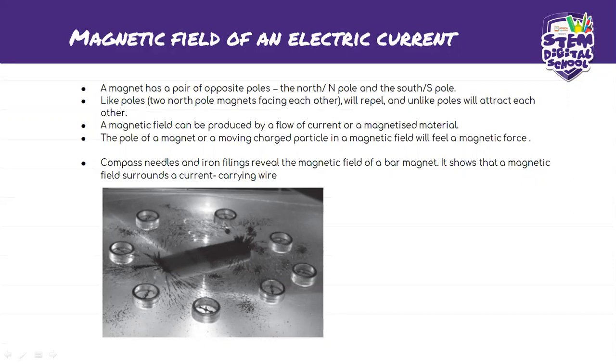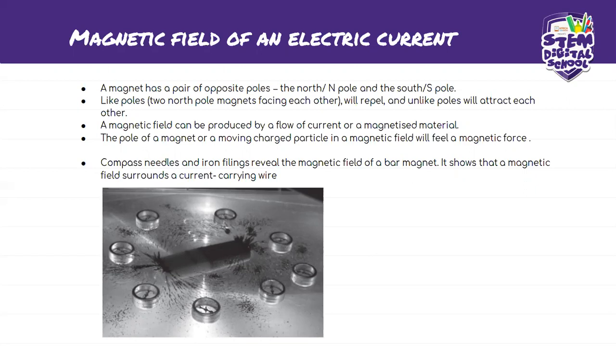This is similar to electric charges, whereby if two are both positive, they will repel. But if one is negative and the other is positive, they will attract each other. So it's the same case with magnetic fields. Two magnets, like poles will repel each other, but unlike poles will attract each other.